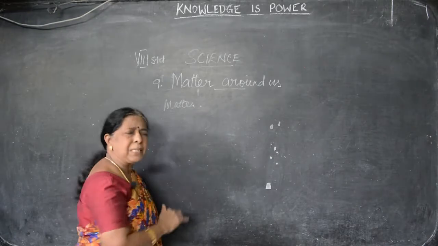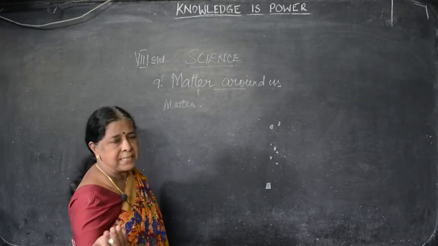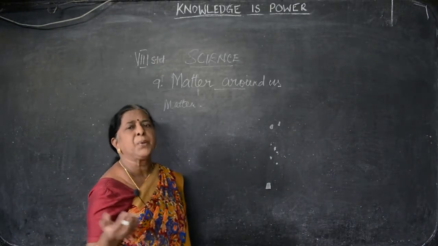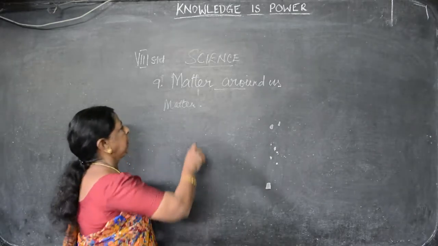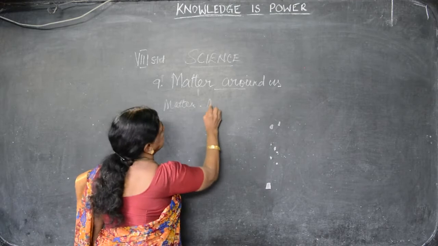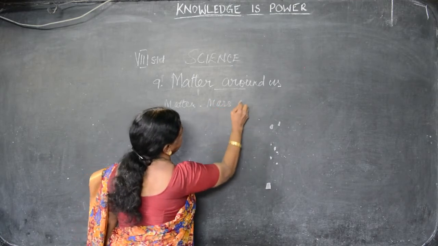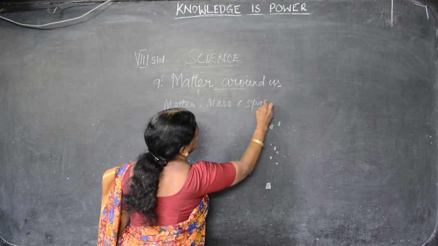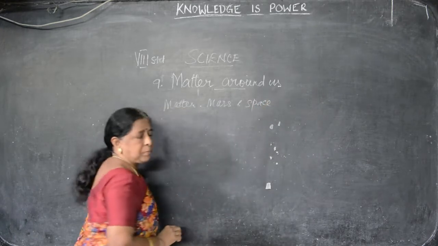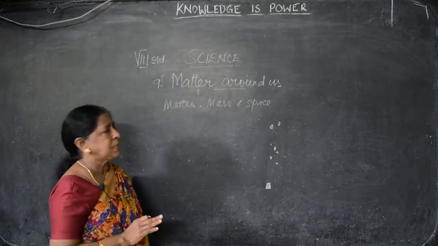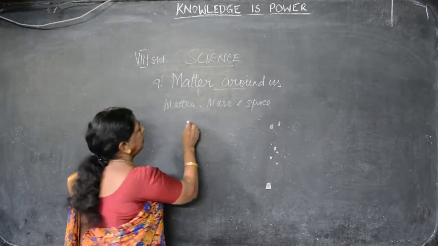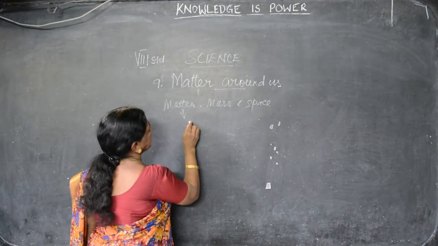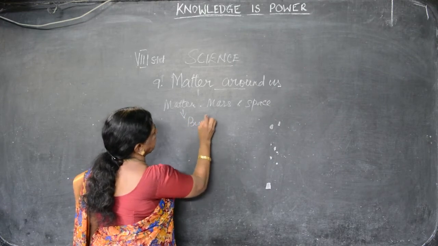This matter we can feel by our sense organs. You can see it or you can feel it. Matter is something that surrounds us. It has mass and occupies space. Mostly all matter is made up of atoms. So matter is the building blocks of atoms.